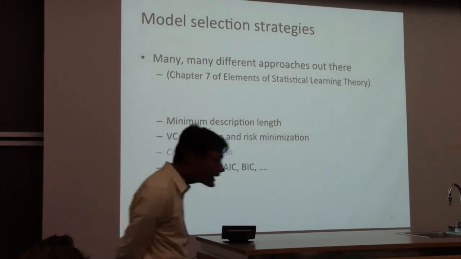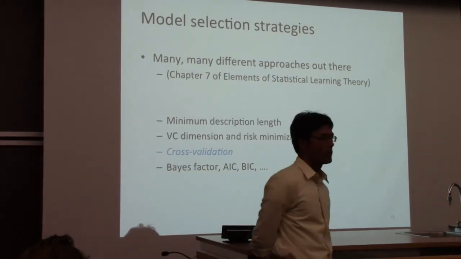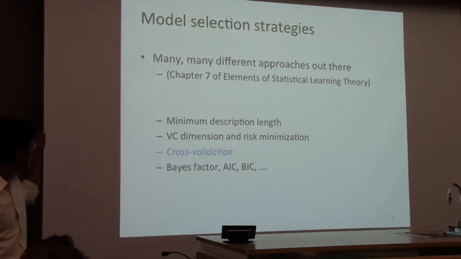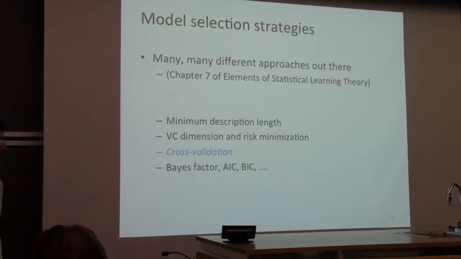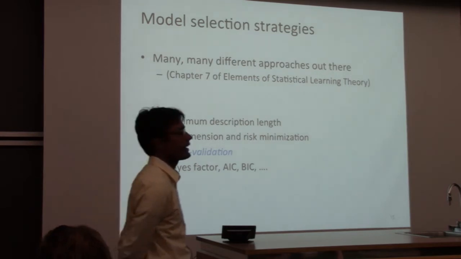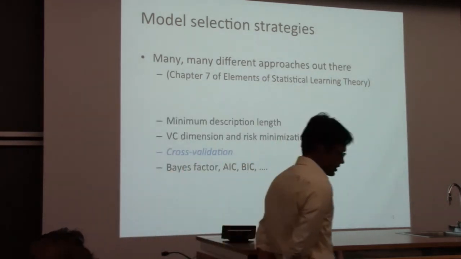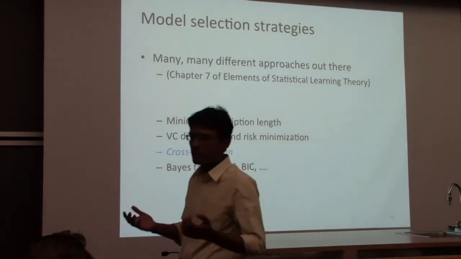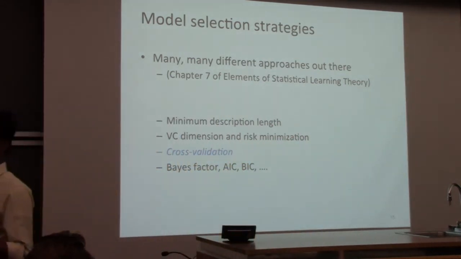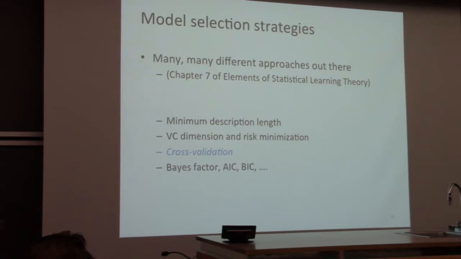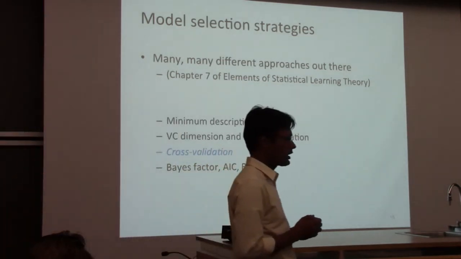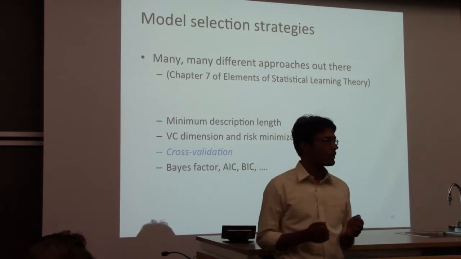There are many approaches out there, and I'm just going to briefly talk about the ones that I've listed and talk mostly about cross-validation. Minimum description length is an idea that says, let's say you try to describe your weight vector or describe your model. A model is a function, and let's say you encode your model in some consistent scheme, as a program.